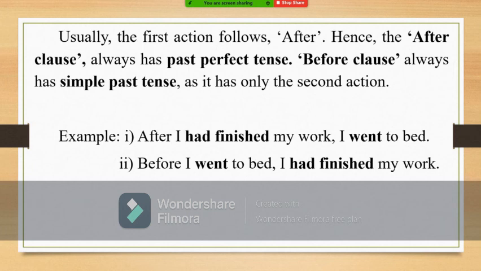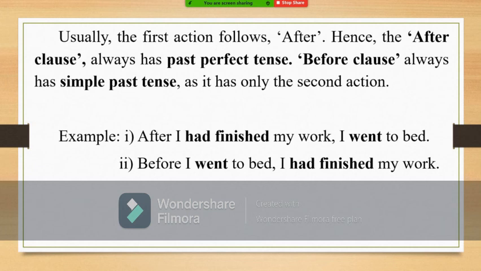For example, after I had finished my work, I went to bed. Having finished the work is the first action. Going to bed is the second action. So which happened earlier? Only after having finished my work, I went to bed. So having finished my work is the first action. So I had put it in past perfect tense. In the "after" clause, only past perfect tense will come. That means in the "after" clause, only the first action will come.